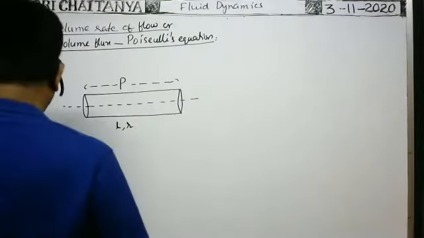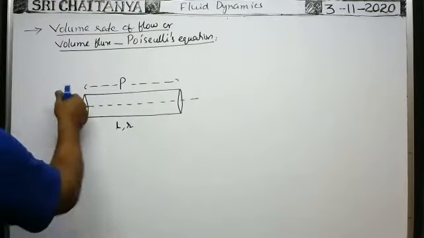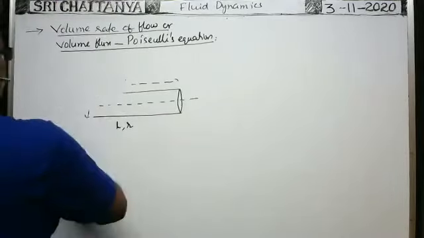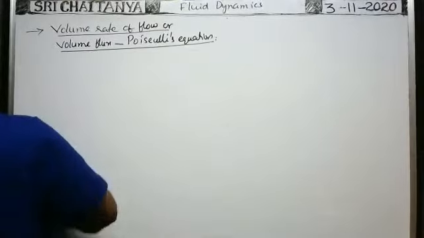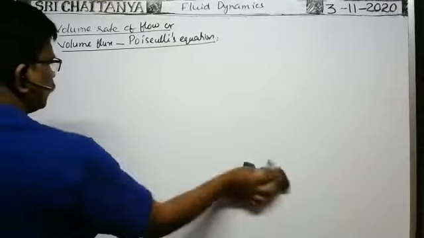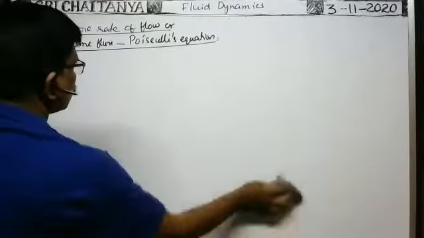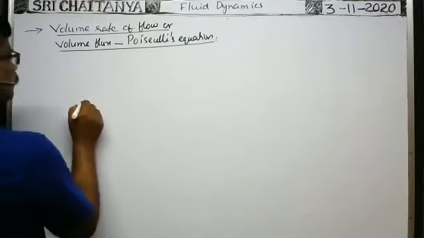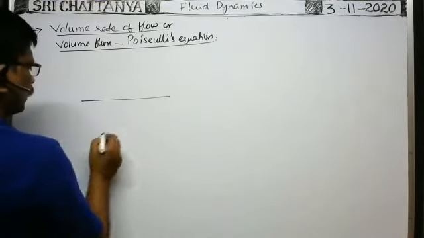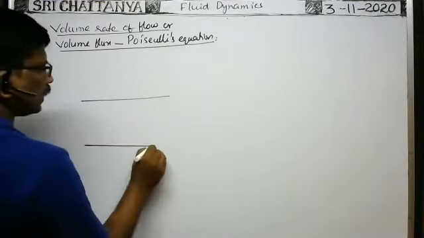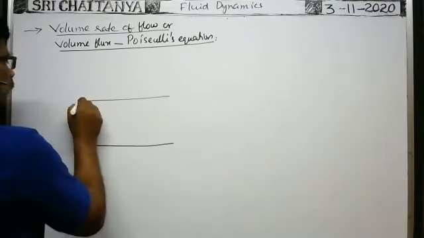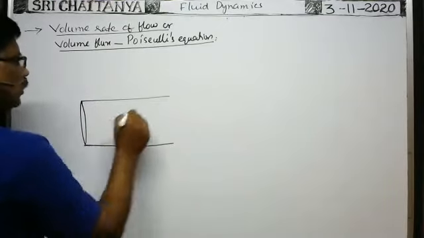Okay, one minute, I will draw a somewhat larger diagram. So here you see, of course, in order to see the diagram clearly I have drawn a larger diameter, but actually it is a capillary tube only.